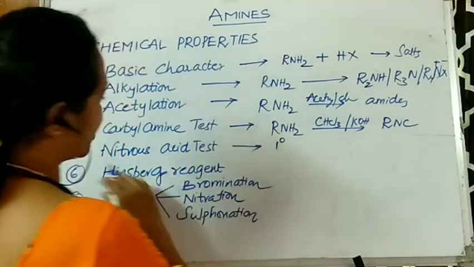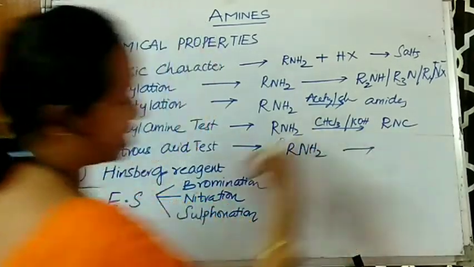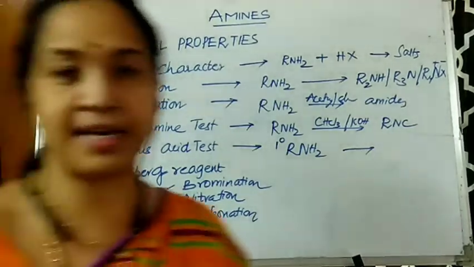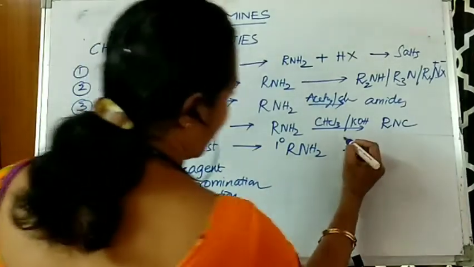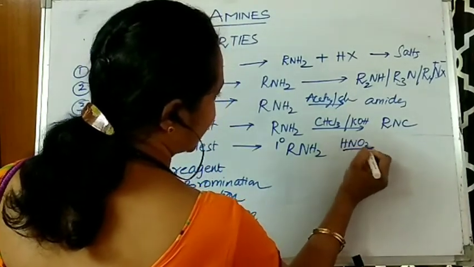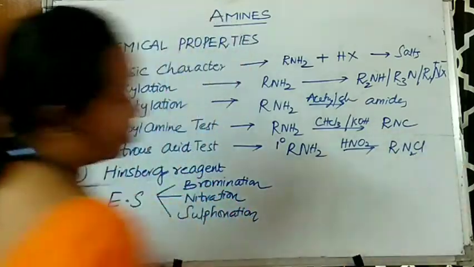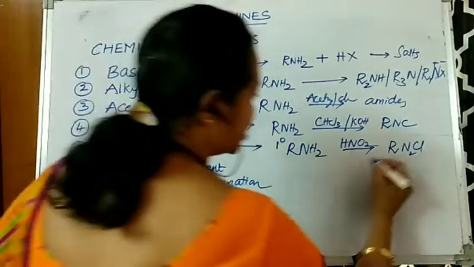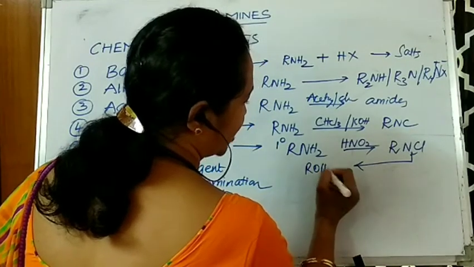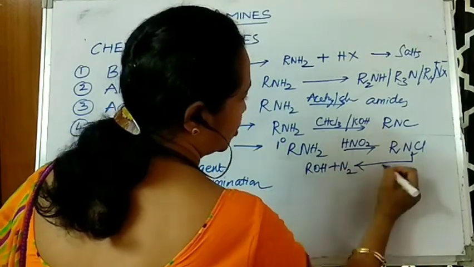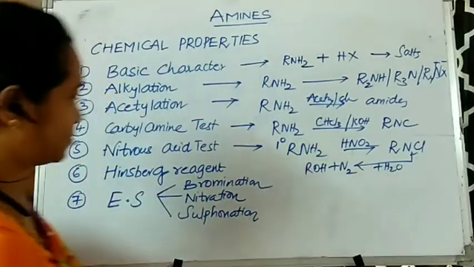Now here, nitrous acid, you are familiar with this: sodium nitrite is dissolved in hydrochloric acid. You will be getting a reagent, namely HNO2, nitrous acid. Then you will be getting RN2Cl, which we call diazotization, and again on hydrolysis you will be getting ROH and N2, plus H2O. This is just a simple overview. In detail I'll be explaining to you.